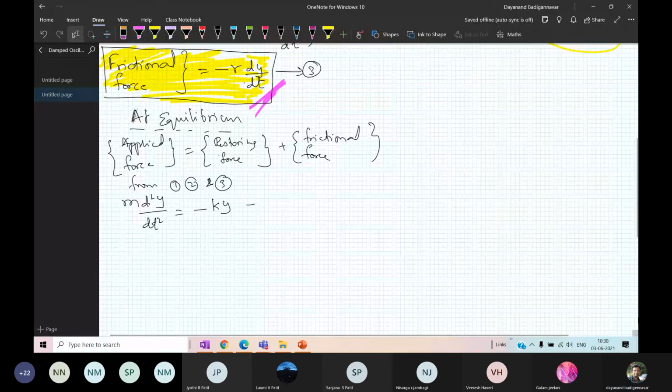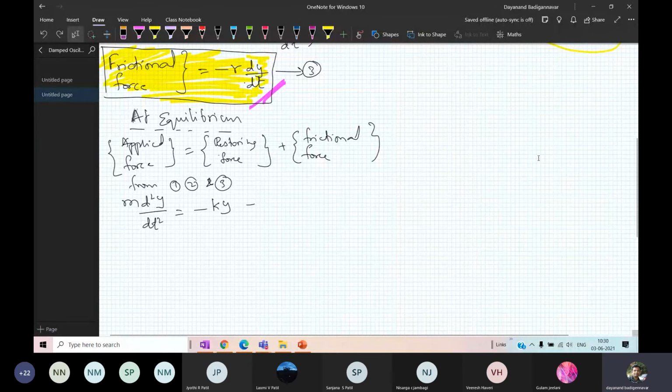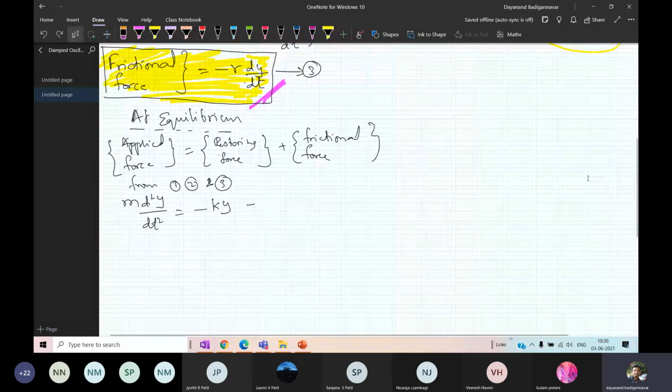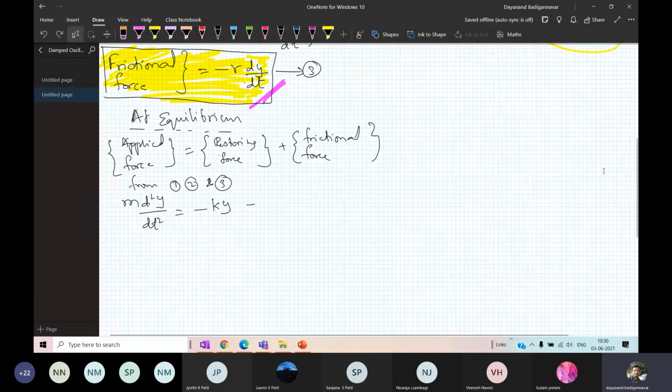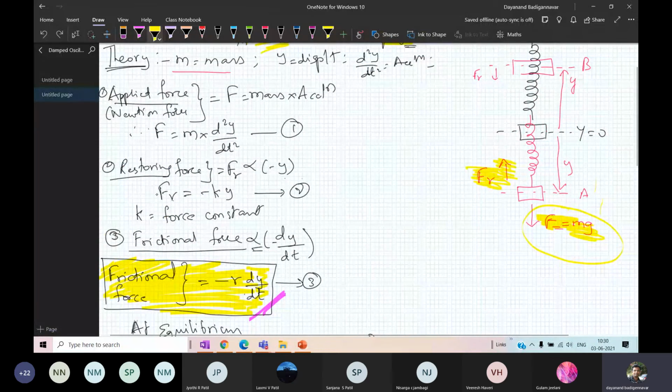The frictional force is here, and the resisting force is here. Resisting force is minus of k into y.